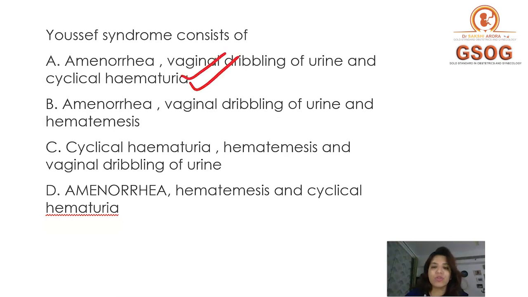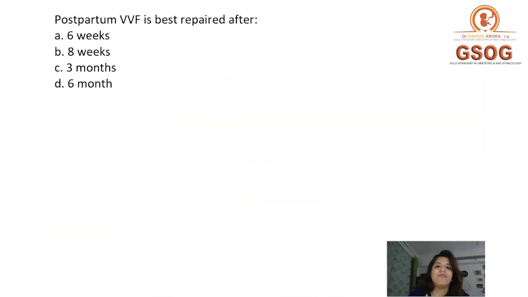But let's see the other options also. Amenorrhea, vaginal dribbling of urine and hematemesis? No. Cyclical hematuria, hematemesis and vaginal dribbling of urine? No, hematemesis is not seen. Amenorrhea, hematemesis and cyclical hematuria? Amenorrhea is seen, cyclical hematuria is seen, but hematemesis is not seen. Right? So again here the correct answer is option A. Clear? Then question number 5. Postpartum VVF is best repaired after. So a postpartum VVF, as I told you in the lecture also, is best repaired after 6 weeks. So the answer here is option A.